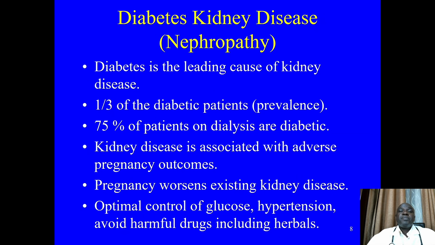For diabetes kidney disease, also called nephropathy, diabetes is the leading cause of kidney disease, and 1/3 of diabetic patients have diabetic kidney disease. And it's also good to appreciate that 75% of the patients on dialysis are diabetic, and kidney disease is associated with adverse pregnancy outcomes, and pregnancy also worsens existing kidney disease. And optimal control of glucose, hypertension, and avoidance of harmful drugs is key to prevention of diabetic kidney disease.